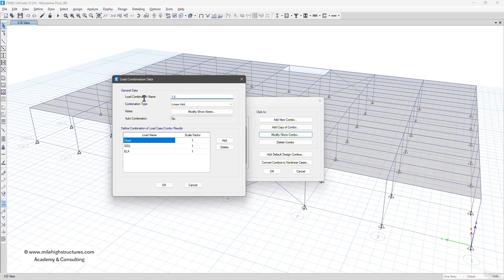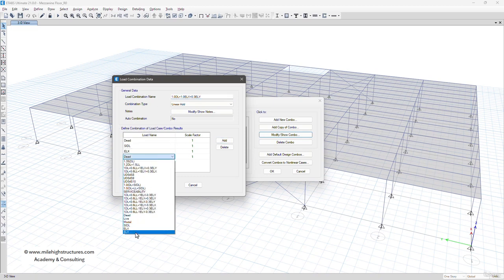So we can just simply add 1 times dead load plus 1 times ELX plus 0.3 times ELY. So we can add here ELX and ELY as 0.3.